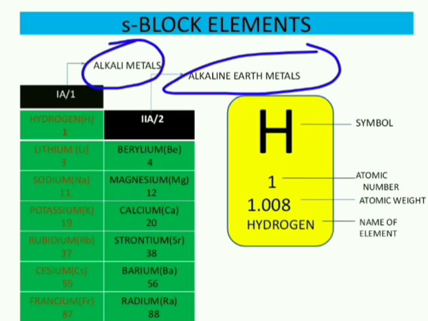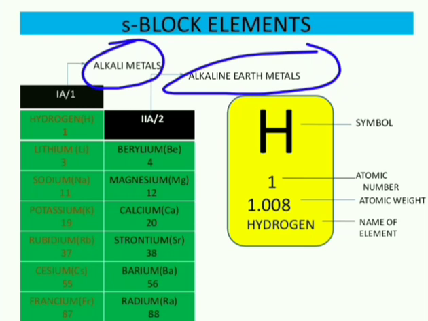These are known as alkali metals because they were first obtained from plant ash. So therefore these are named as alkali metals. And alkaline earth metals, these are available in the form of oxides in the earth crust.